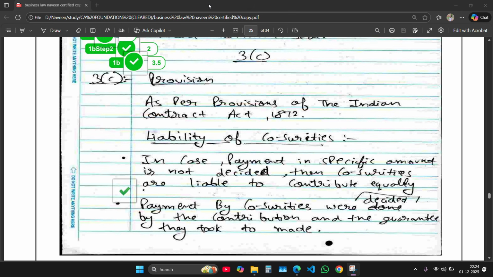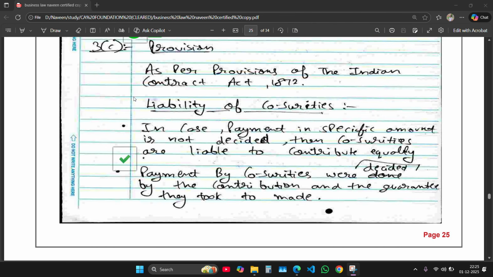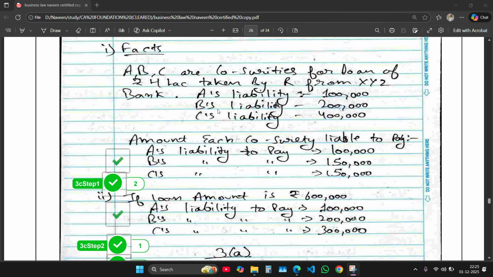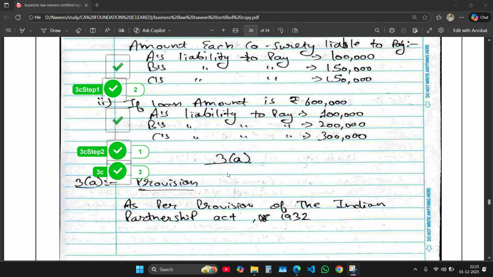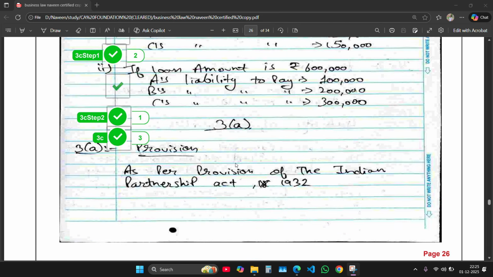Coming to the next question, that is third C. This question was about co-sureties, and this question was from the Indian Contract Act. As you can see, the same format. Firstly I wrote the provision, and then I wrote the significant point under which the question will run further. Liability of co-surety I explained, and then facts of the case, and then I explained the entire question that the question asked.